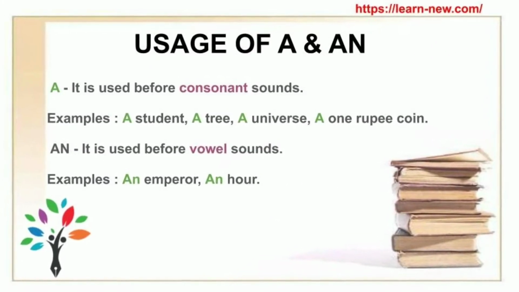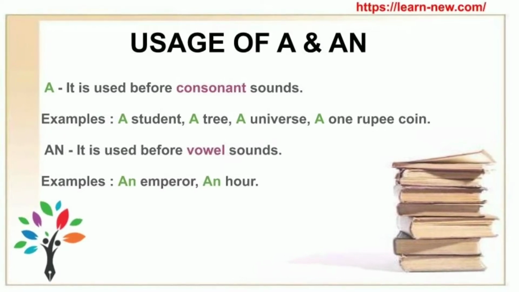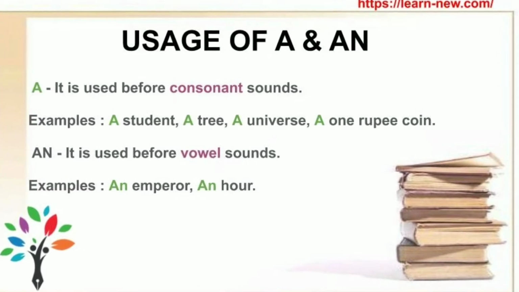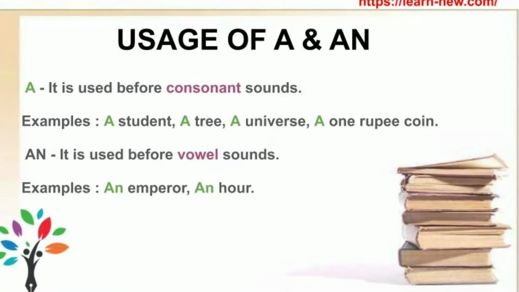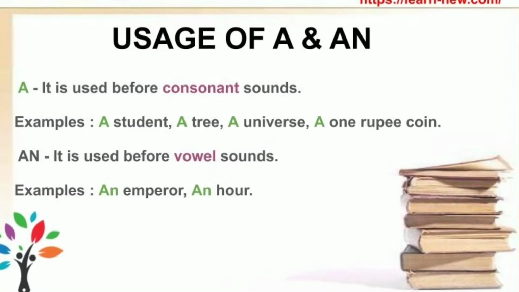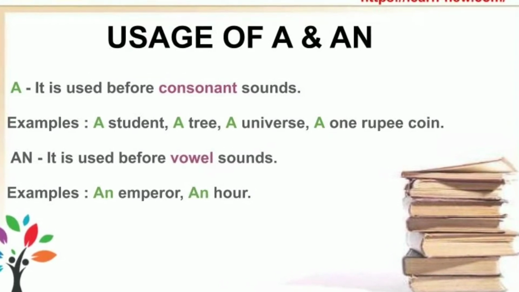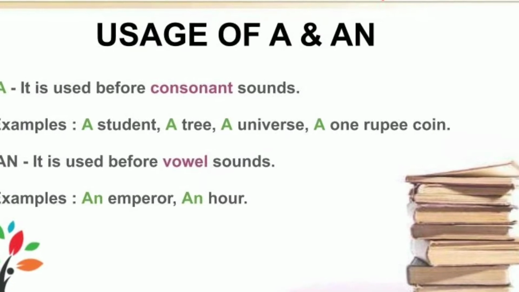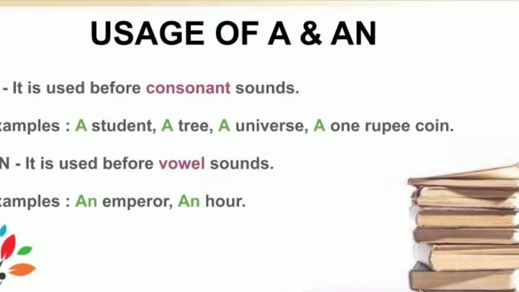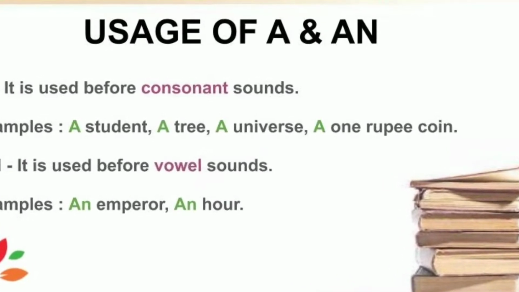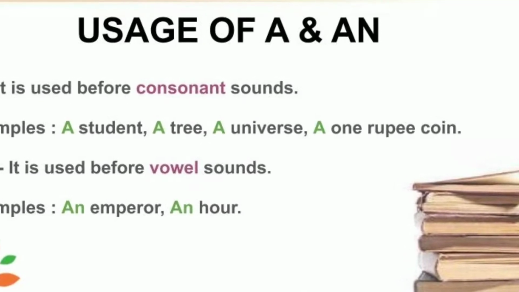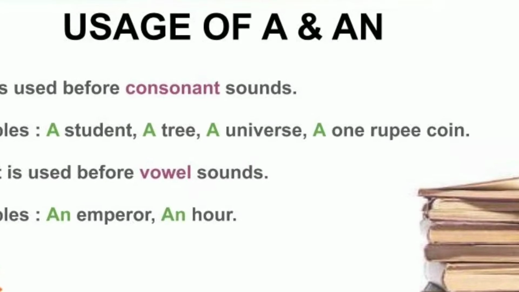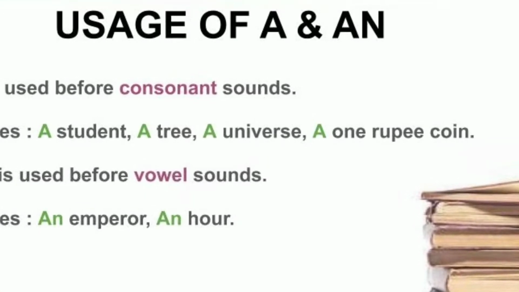The usage of a and an. The article a is used before words beginning with a consonant sound. For example, a student, a tree, a university, a 1 rupee coin. The article an is used before words beginning with a vowel sound. For example, an emperor, an hour.